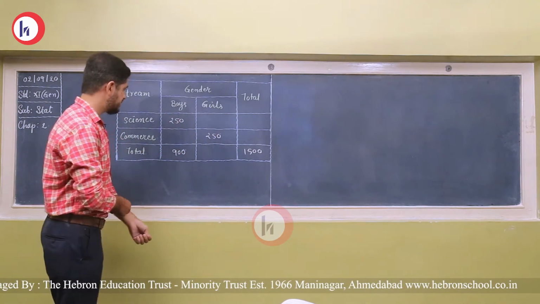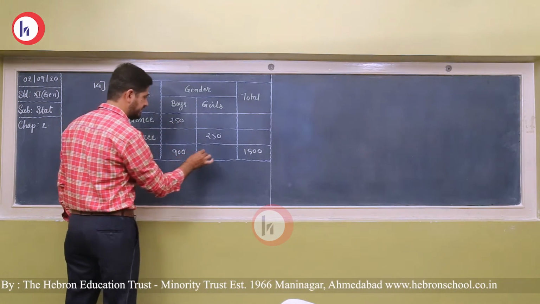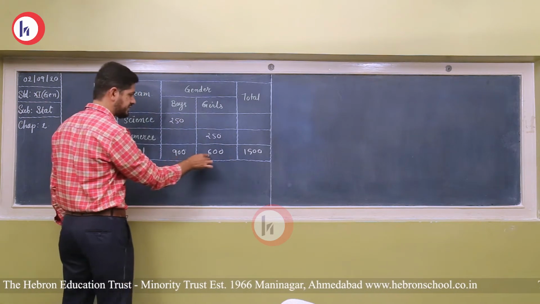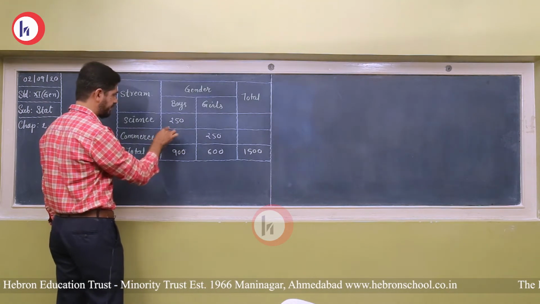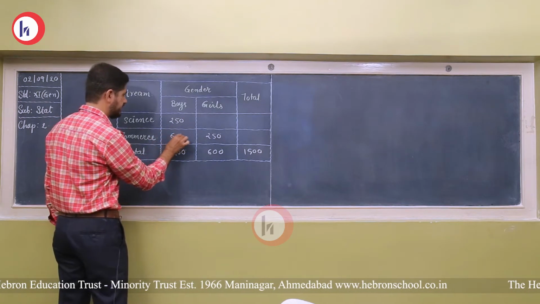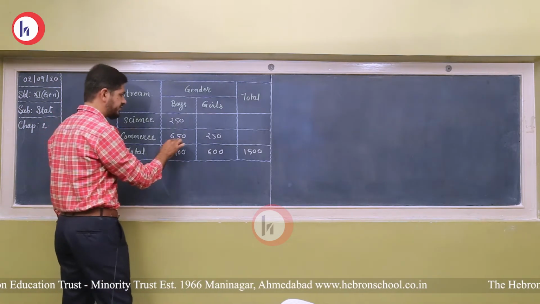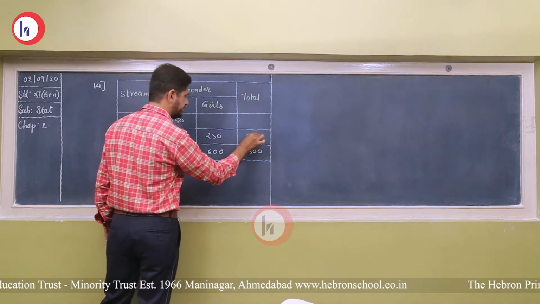So how to start? First of all, 1500 minus 900 will be 600. 900 minus 250, so it is 650. Now 650 and 250, the sum of these two values is 900.